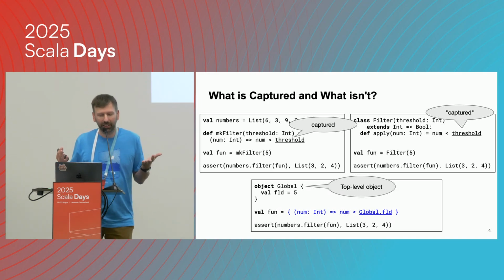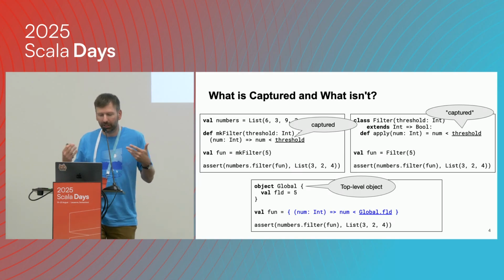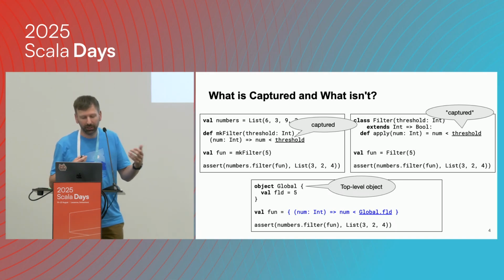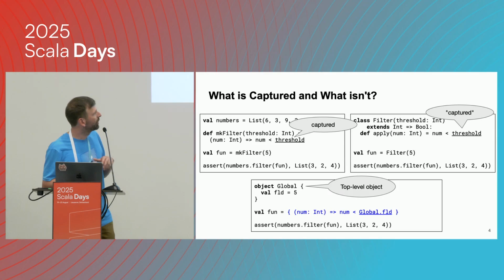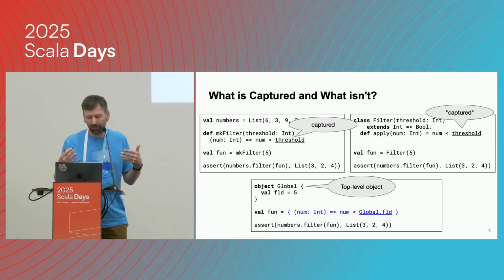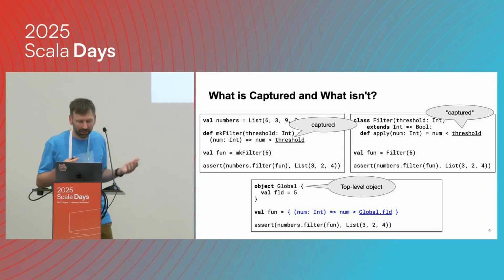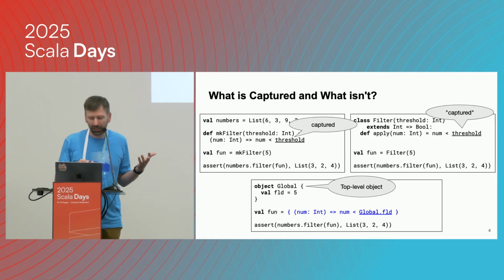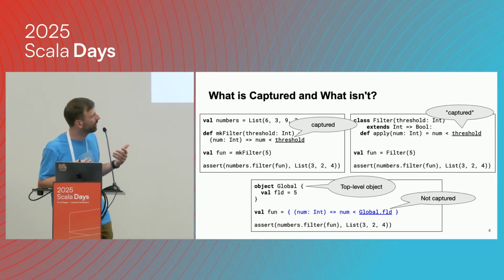Well, in this case, it's not an issue at all, because it's a global top-level object, so we can always access the field from anywhere, which means we don't have to do anything to make this field available to the closure. We can just access it when the closure is executed. So that means that there is actually no capturing going on at all.